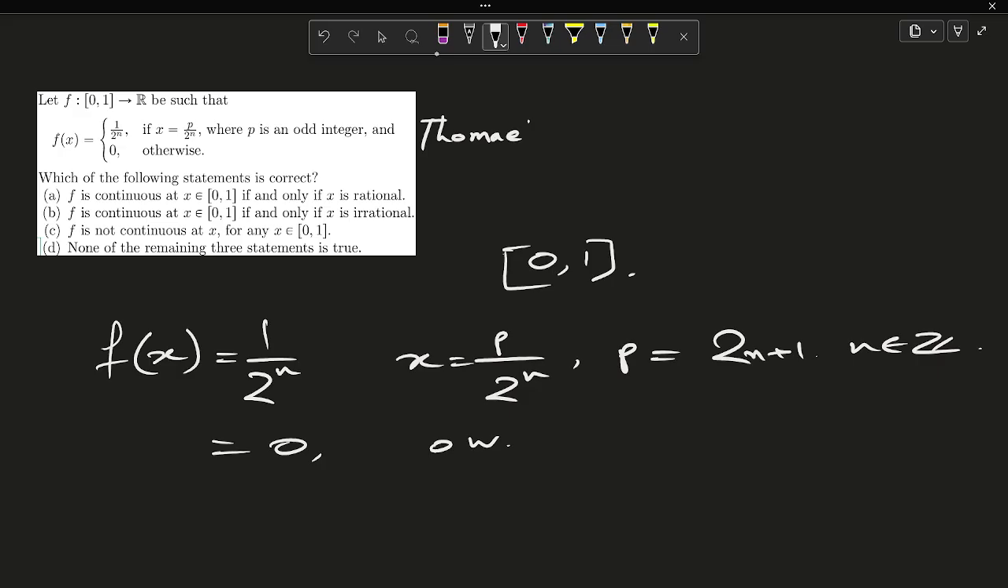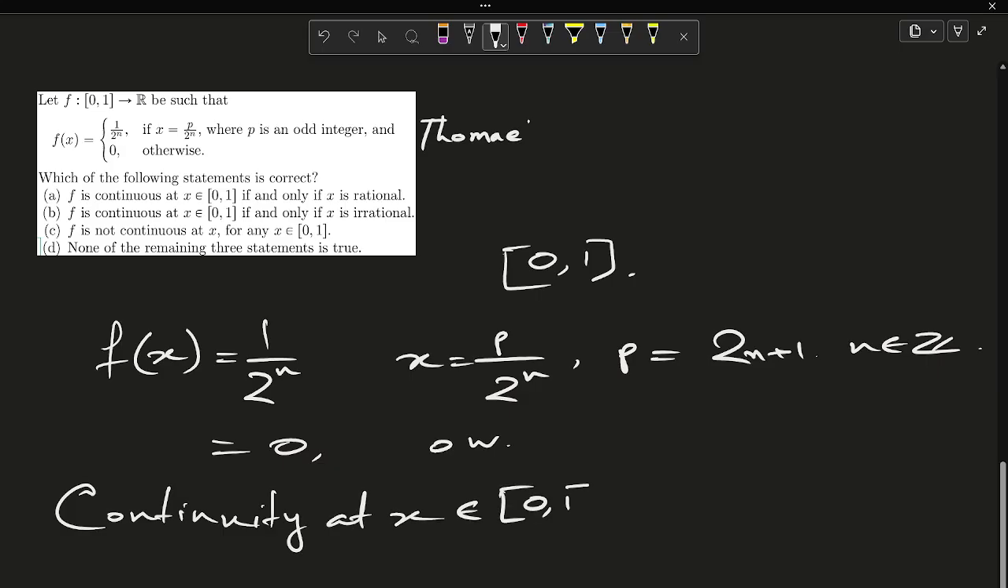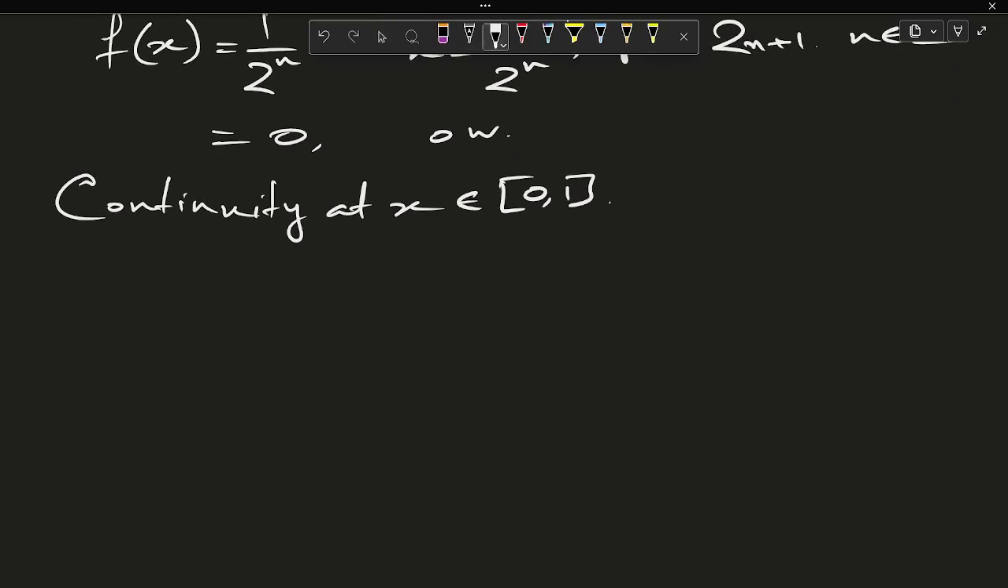Now the continuity at a point x belonging to the closed interval [0,1]. To check whether f is continuous at a point x, recall that f is continuous at x if the limit as x dash tends to x of f(x dash) equals f(x).